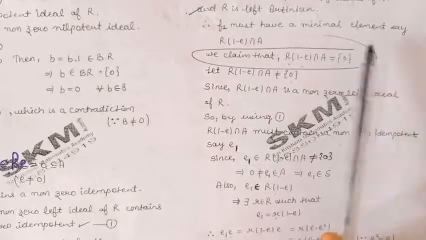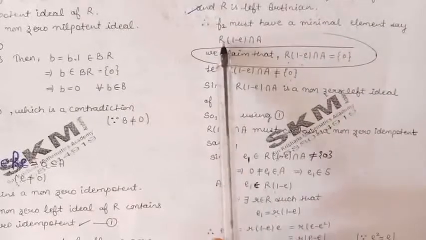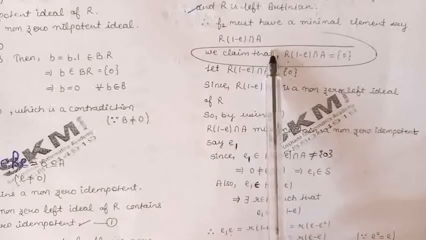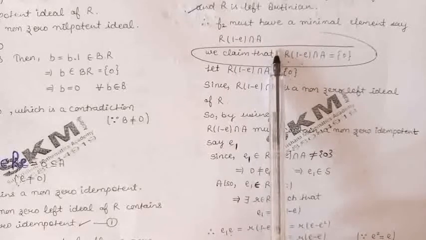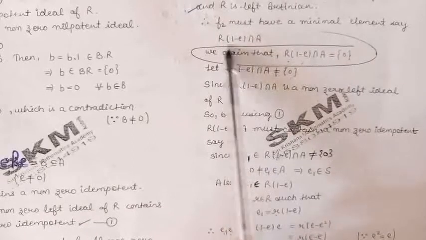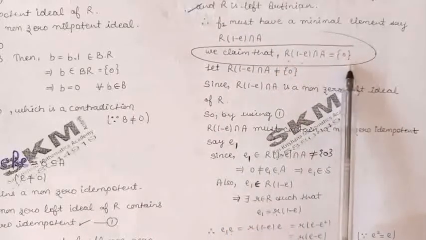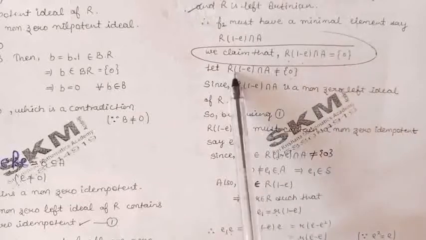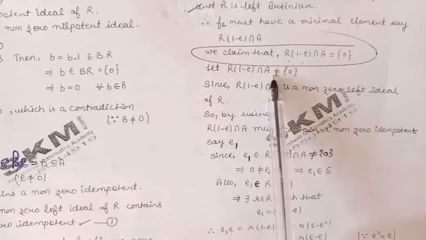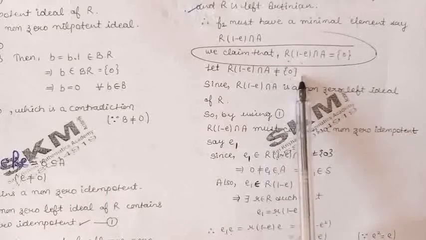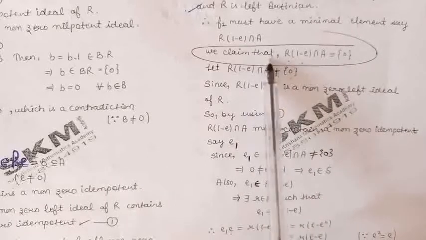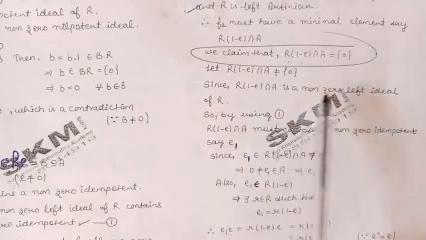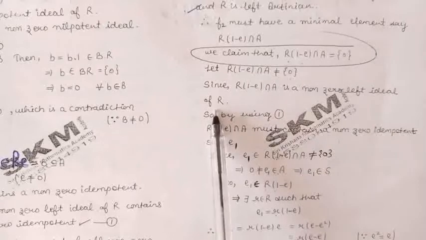Let us take the minimal element of this family as R into 1 minus e intersection A. Now we claim that this element is 0. We prove it by contradiction. Let, if possible, R into 1 minus e intersection A be non-zero. Then this is a non-zero left ideal of the ring R.